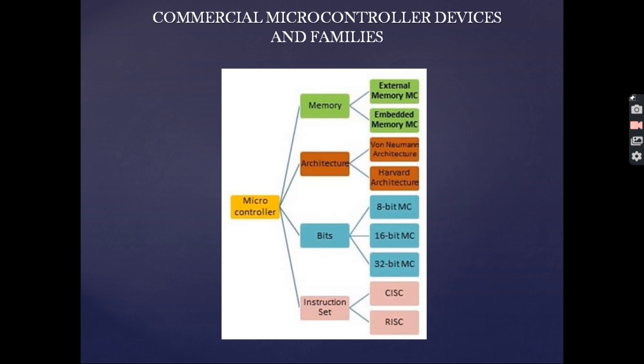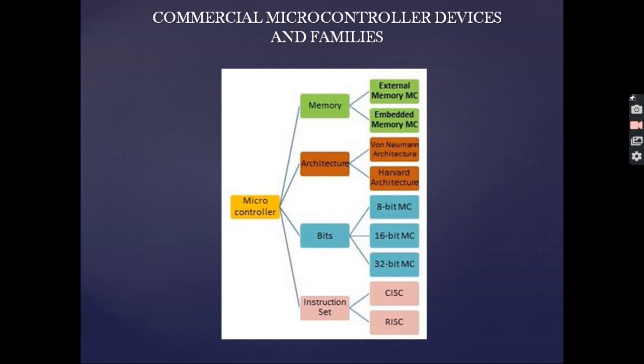Now coming to the classification according to memory architecture. We have 2 types, Harvard and von Neumann. In Harvard architecture, the program and data memory do not share the same memory address space.